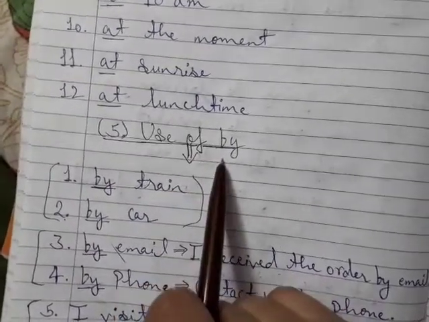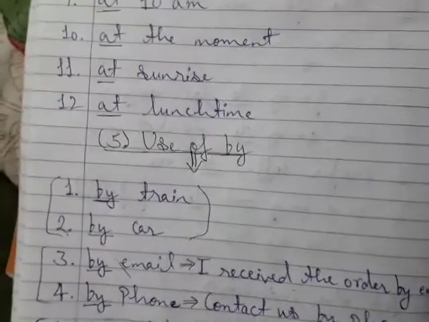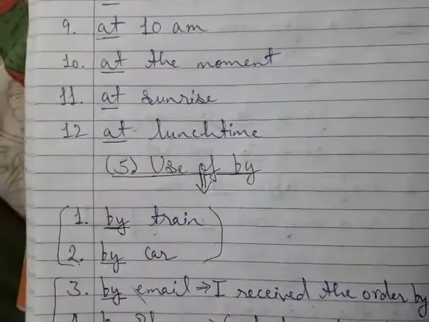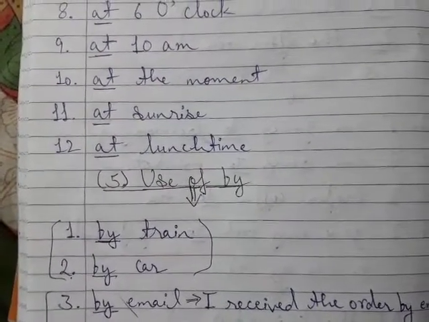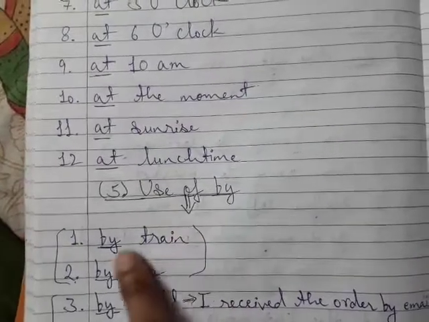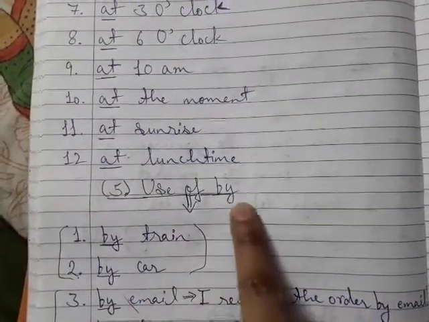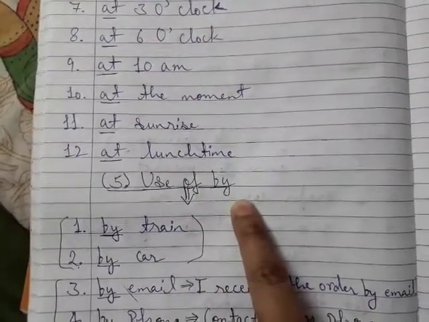Next one is use of by. Use of by to express travel. To express travel, we use preposition by.